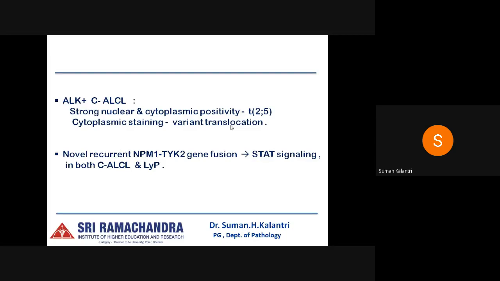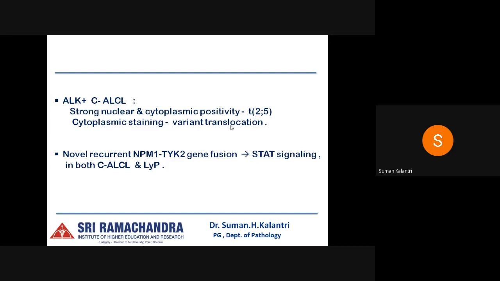As we know, in primary systemic ALCL, a distinction is made between ALK positive ALCL and ALK negative ALCL, where ALK positive carries a better prognosis. In the group of ALK negative, two other recurrent rearrangements have been detected, which include DUSP22-IRF4, which carries a favorable prognosis, and TP63 gene rearrangement, which carries a very poor prognosis.